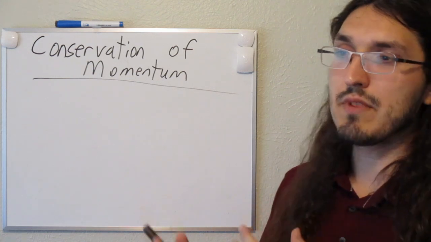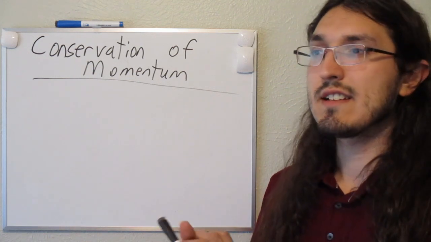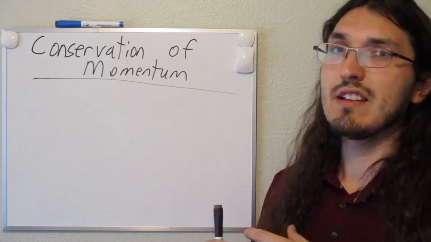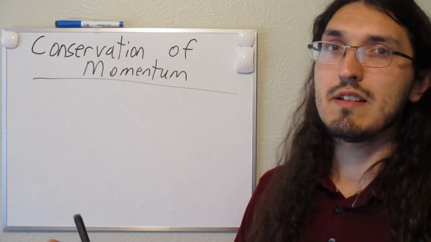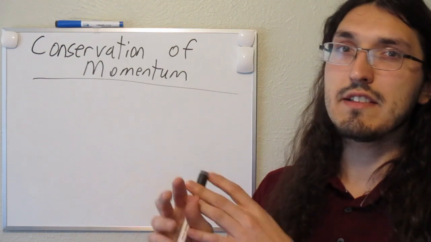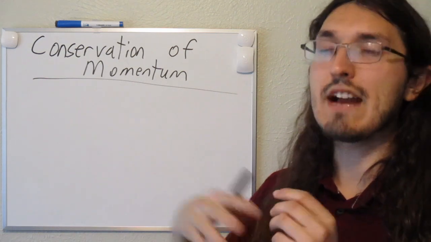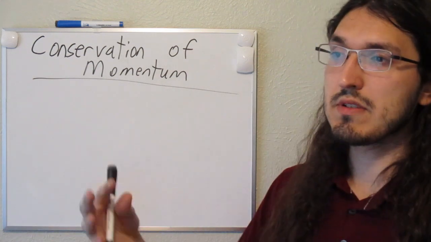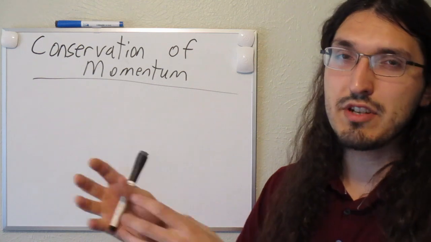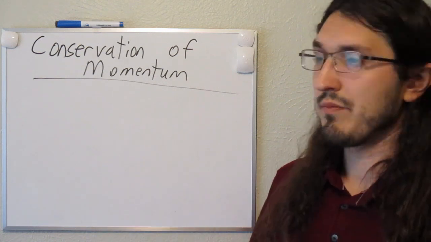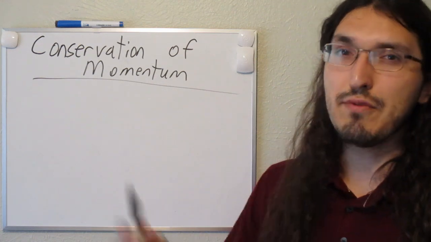And then if that object collides with another object, after the collision, the momentum of the initial object and the object that it collided with, both those momentums will add together, and then that momentum will be conserved after the collision as well. So both those objects will still have momentum after the collision, but it might just be distributed differently between those two objects. But the total momentum is still the same before and after.